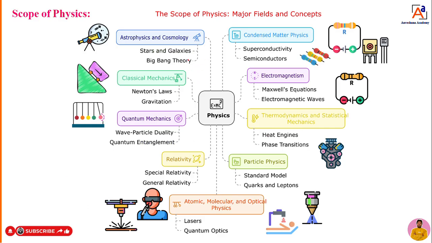There is a lot of scope in our day-to-day applications. See here now some more applications. Physics, scope of physics. Okay, we are using it in classical mechanics. Classical mechanics means what? We are using Newton's law. You can see some examples.